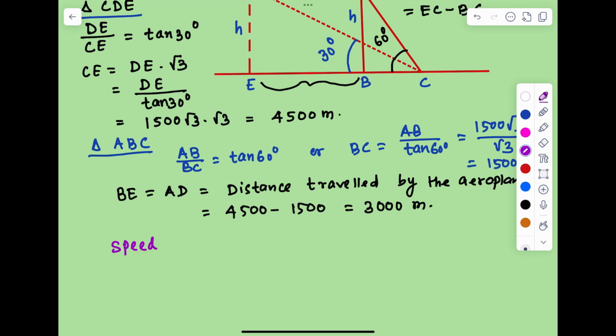So speed of the aeroplane is distance by time. Distance is 3000 meter, and it was travelled in 15 seconds.